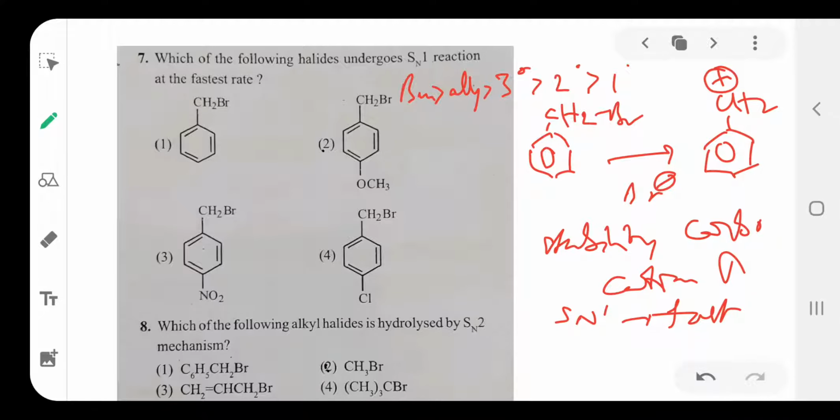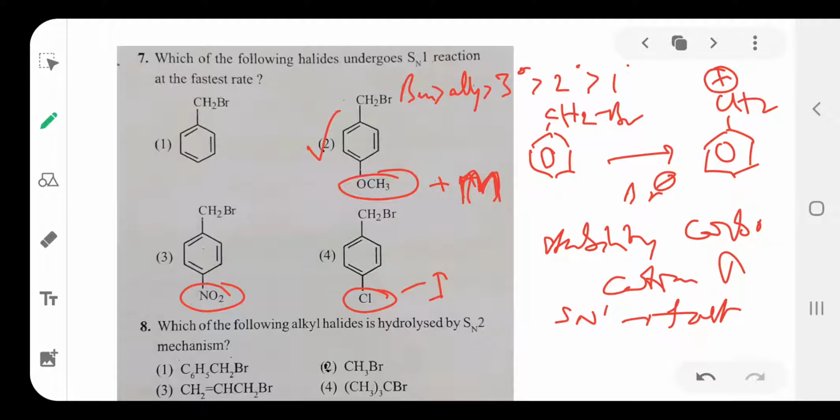Whenever electron donating groups increase, the stability of the carbocation increases. Here there is no donating or withdrawing group. NO2 is a withdrawing group. Cl, a minus I group, is also a withdrawing group. Here OCH3, oxygen is a plus M group, a donating group. So due to the presence of this donating group in the second compound, the stability of the carbocation increases. So the option is 2.